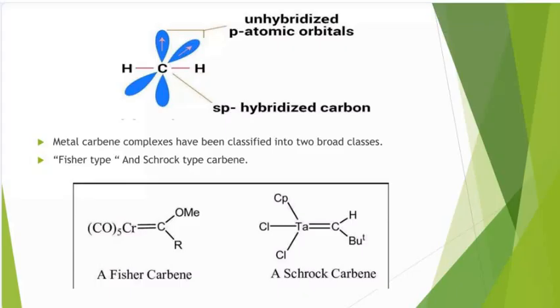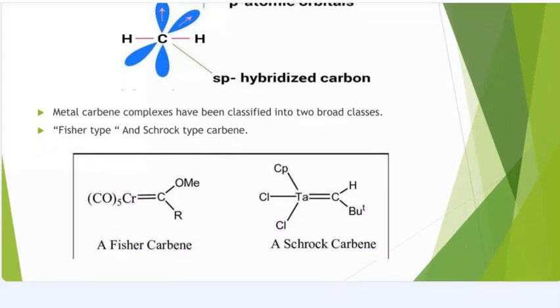So metal carbene complexes have been classified into 2 broad classes, Fischer type and Schrock type carbenes. So this first example is a Fischer carbene and the second one is a Schrock carbene.